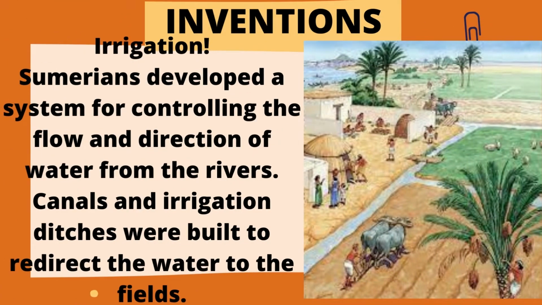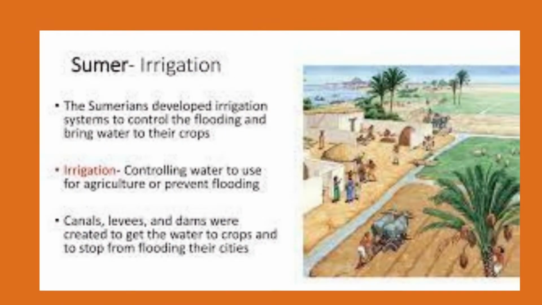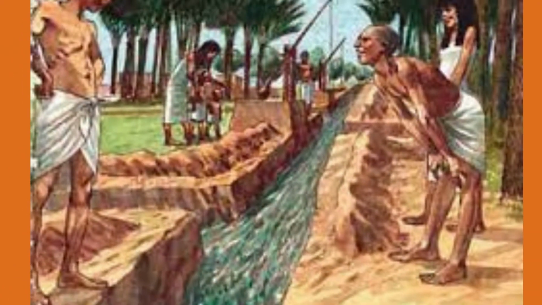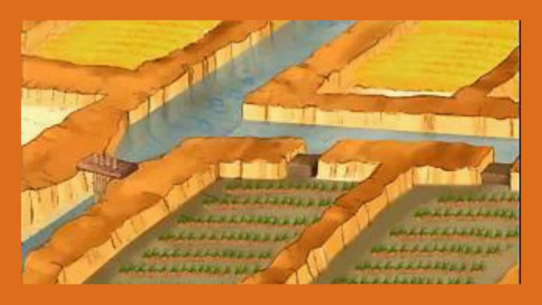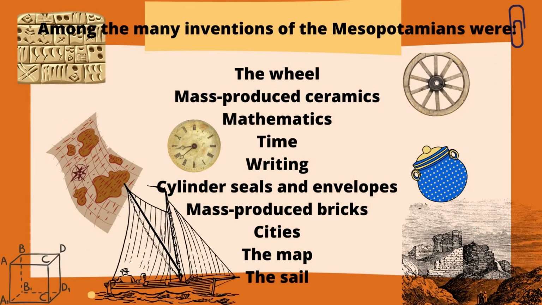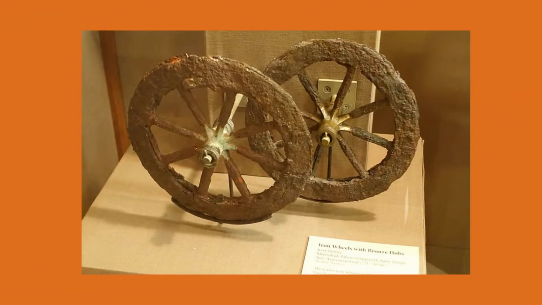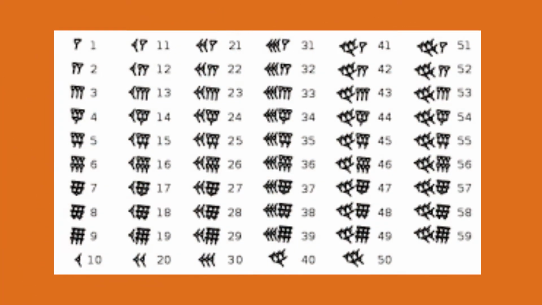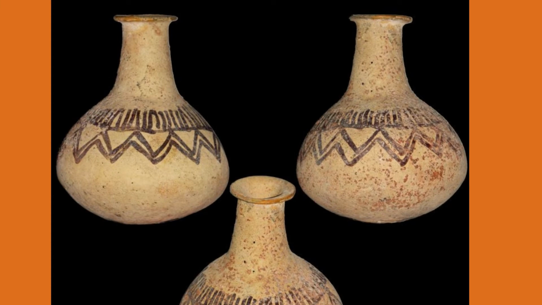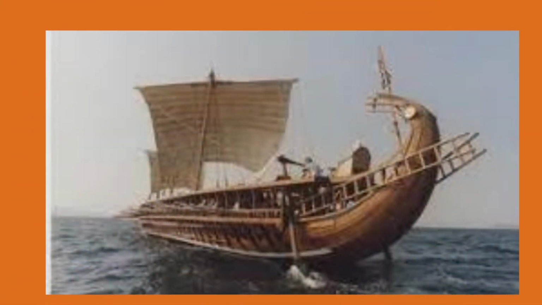Inventions. Let us start with irrigation. Sumerians developed a system for controlling the flow and direction of water from the rivers. Canals and irrigation ditches were built to redirect the water to the fields. Among the many inventions of the Mesopotamians were the wheel, mass-produced ceramics, mathematics, time, writing, cylinder seals and envelopes, mass-produced bricks, cities, the map, and the sail.